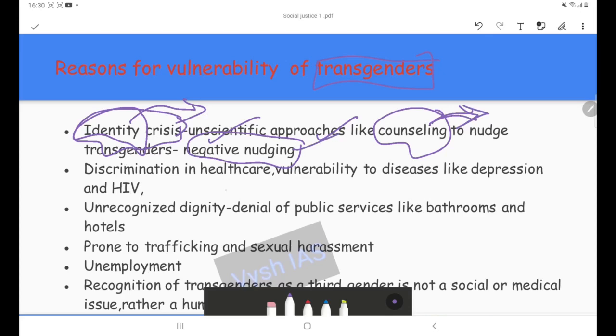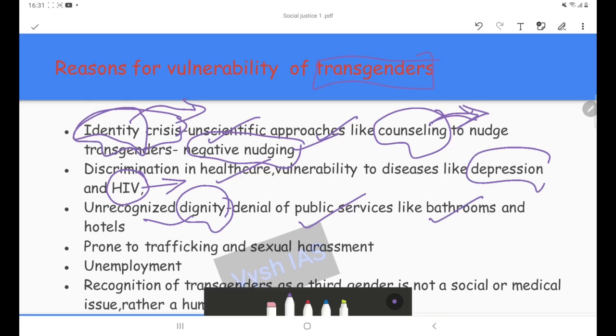Next is the discrimination in healthcare. They are already particularly vulnerable to diseases like HIV and depression. On top of that, they are being discriminated against in healthcare, in hospitals and public healthcare centers also. Then there is this dignity issue, unrecognized dignity. We can see instances of denial of public services to transgenders, like bathrooms, hotels, then transport, buses, and the like. They are being constantly treated in an inhuman way.